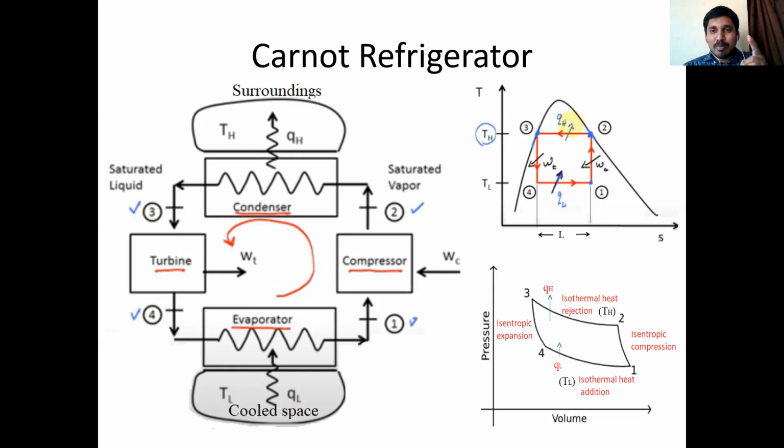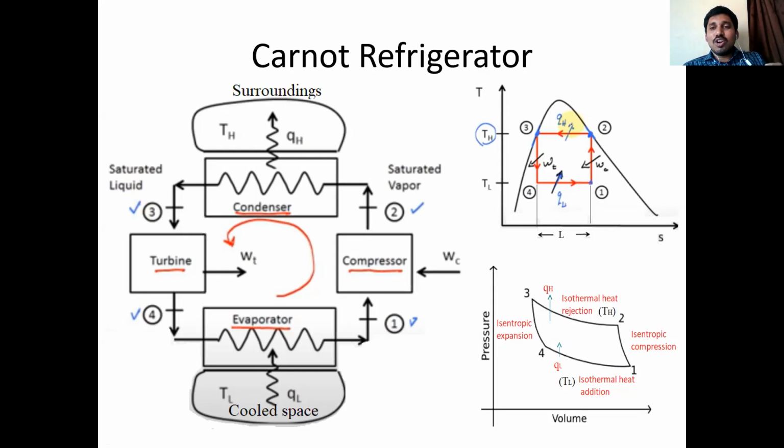Only two specified temperature limits. One is TH, which is operating between sections 2 and 3. Second temperature is TL, which is operating at sections 4 and 1. Minimum temperature TL, maximum temperature TH. So after expansion, we have reached the minimum temperature TL, and pressure also drops.